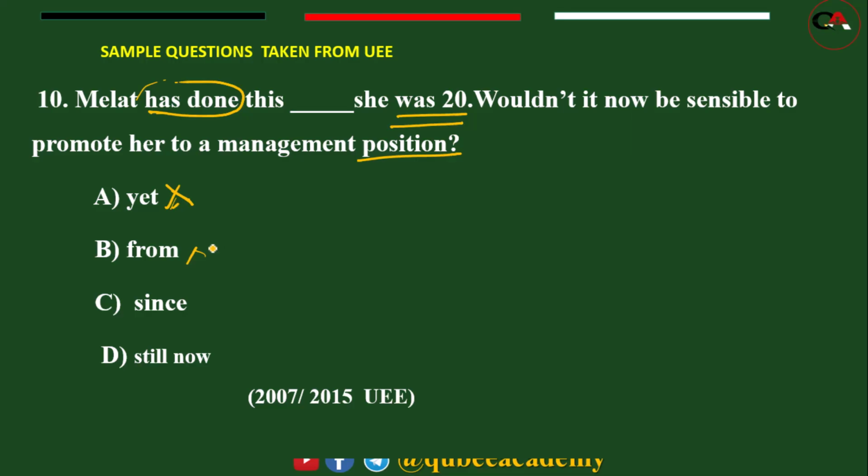This has no connection with present perfect. Since, still, now means yet. So the appropriate answer for this? C. C is the answer. Melat has done this since she was 20. Since she was 20. Experience.